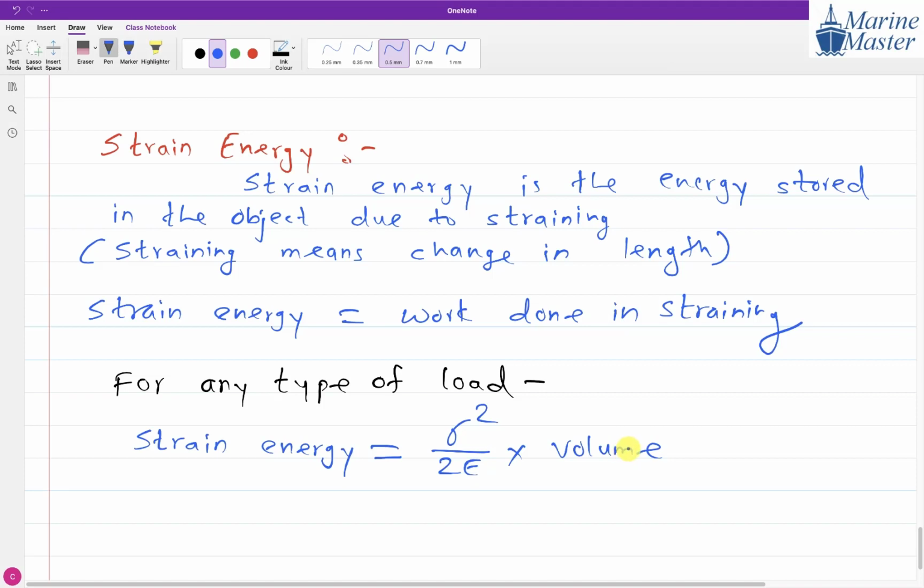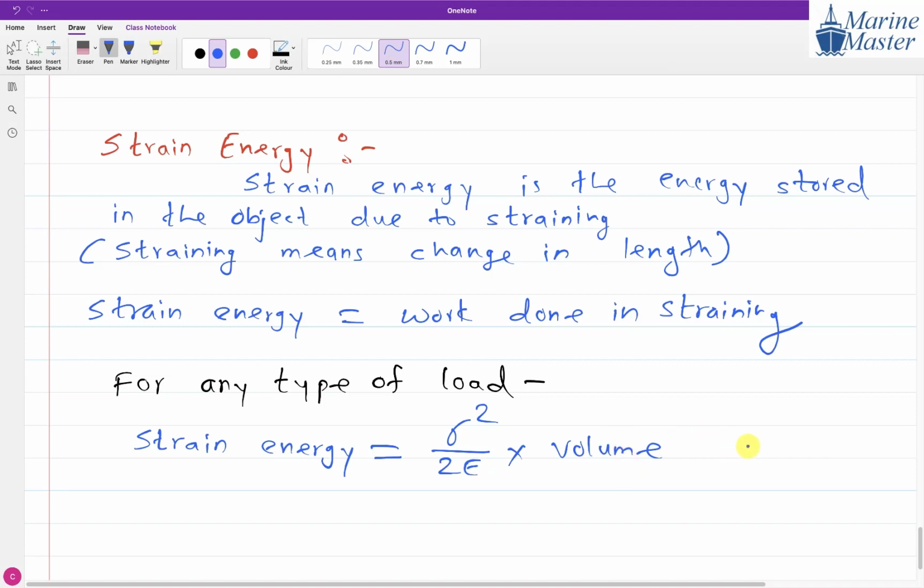Guys, we have written it in the beginning of this chapter. What is the SI unit of energy? Not kilojoule, only joule. I am asking you the SI unit, guys.